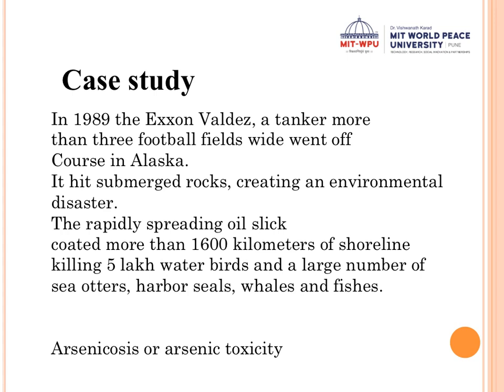Later on a study was done about this case of Exxon. They had to pay, I think, around 1 billion rupees in fines and civil damages.